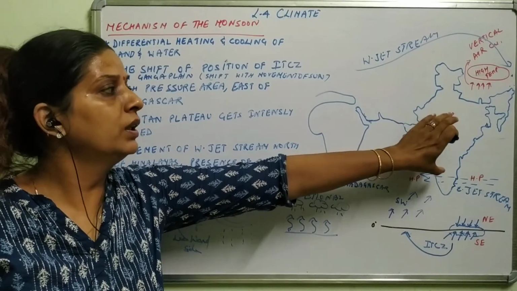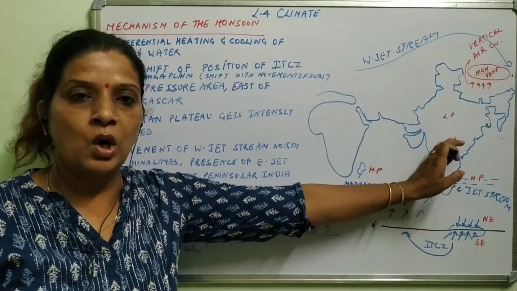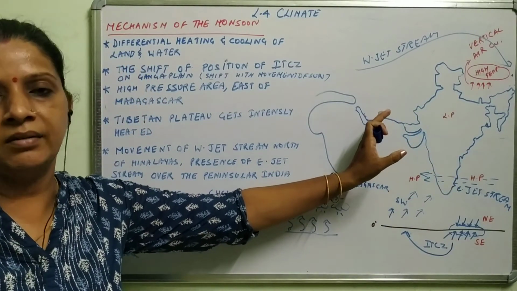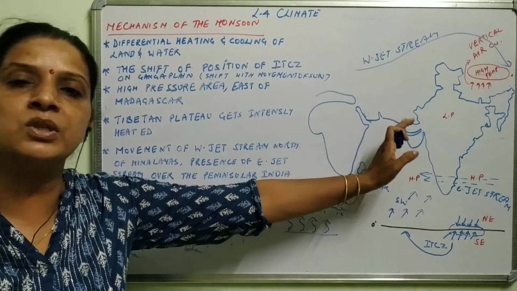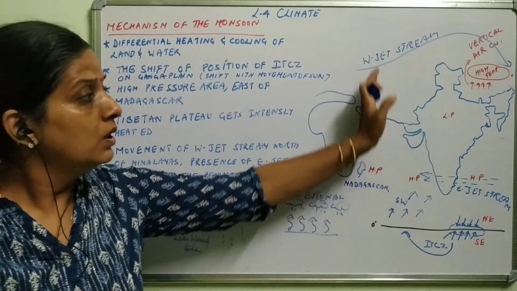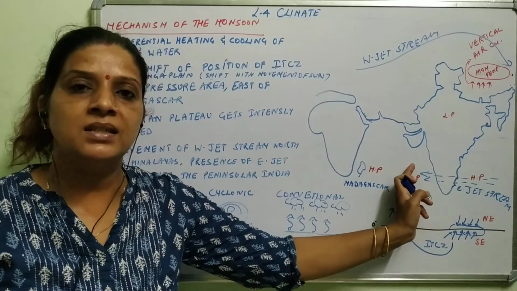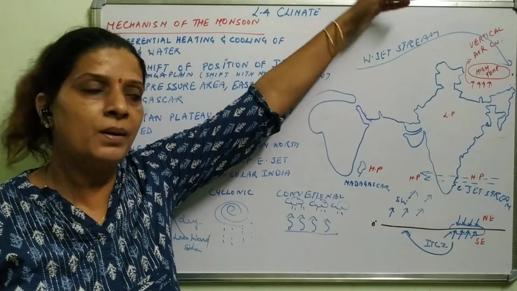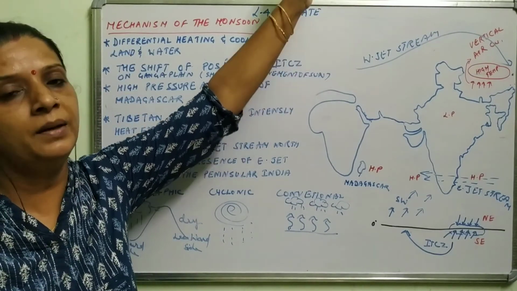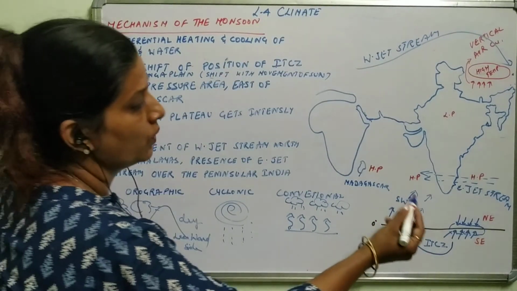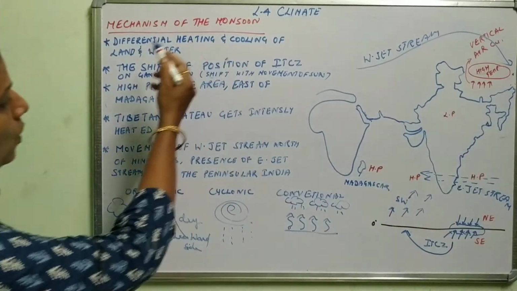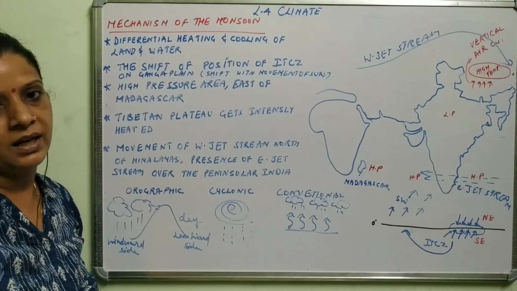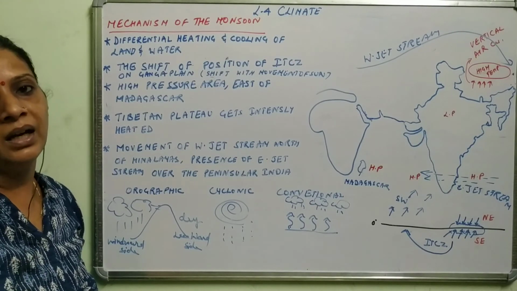But during the heat that occurs because of the movement of the sun in the northern hemisphere and the fall of the sun rays vertically over the equator as well as on the Tropic of Cancer, this part of India becomes intensely heated. That's why this cold body of wind rises up at least 9 km above India. So due to all these conditions we get the monsoon kind of rainfall in India. That's why the climate of India is monsoonal.